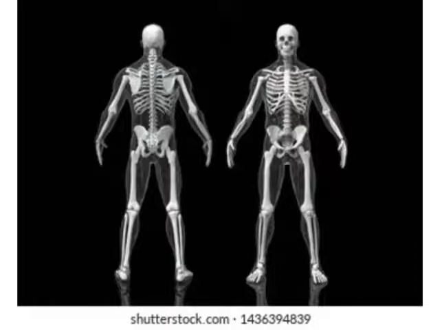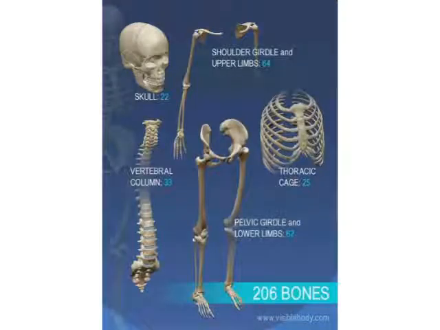There are a total of 206 bones in our adult human skeleton. The number of bones present in a human adult skeleton is 206. You can see in the picture the different parts of a human skeleton.